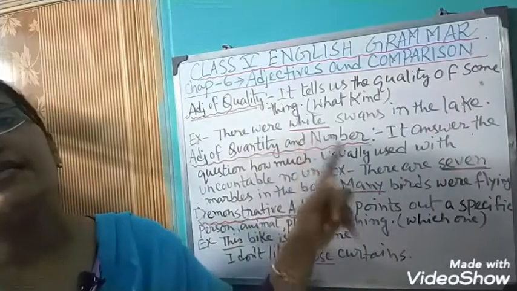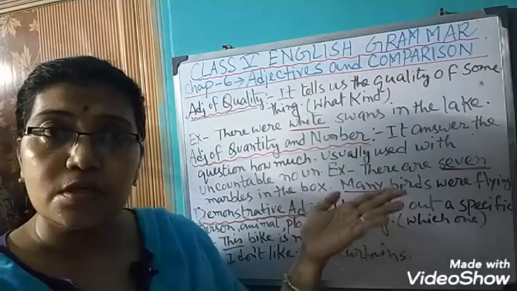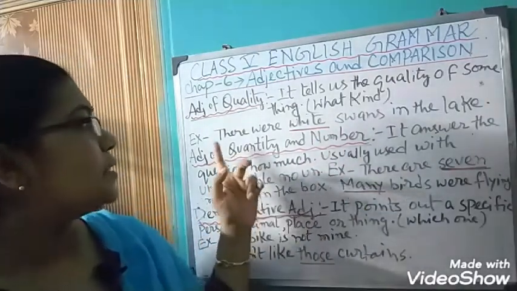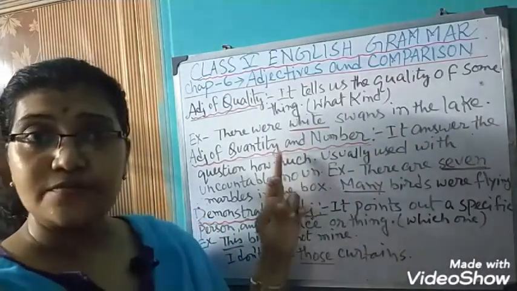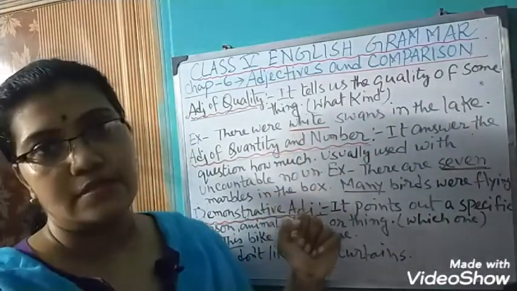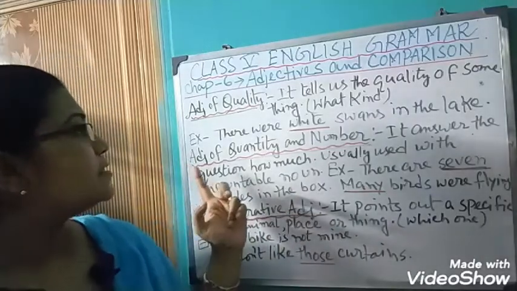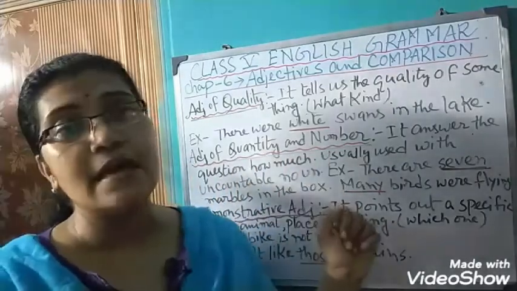What kind of quality is that? For example, there were white swans in the lake. What kind of swans? White swans.